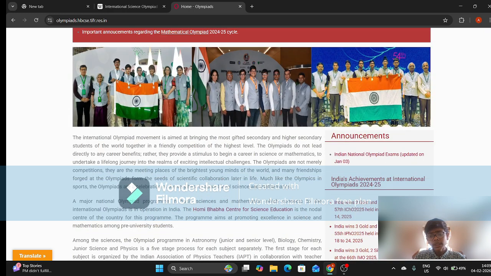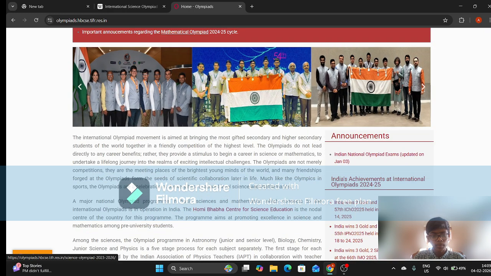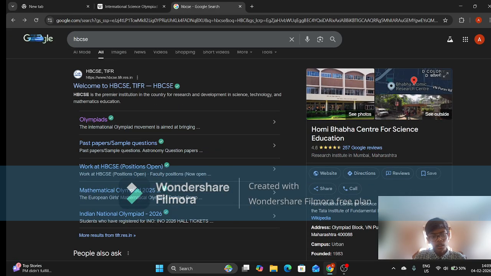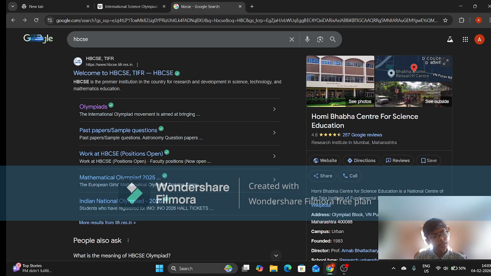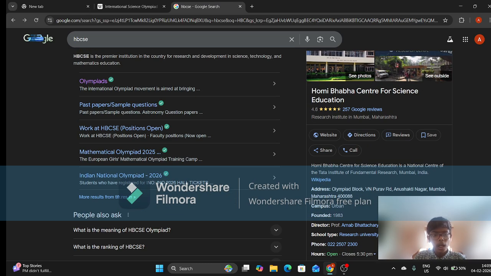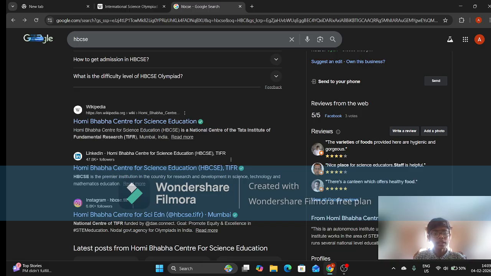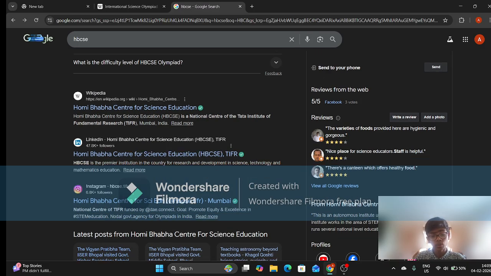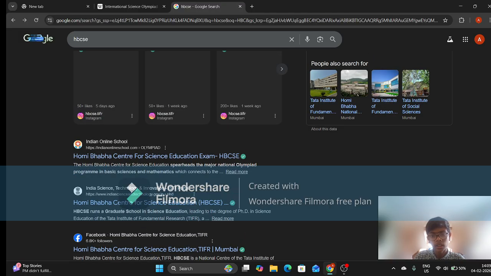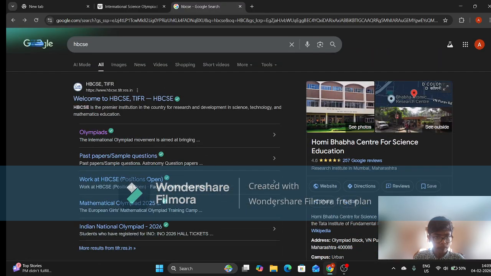Now, you can see that recently the Indian National Olympiad exams have been conducted, which is a different stage. First there's the first stage exams, that is the NSEs. After that, there is a national exam for the selected students, and from there's a training camp. So you can learn all about that by browsing through their page.